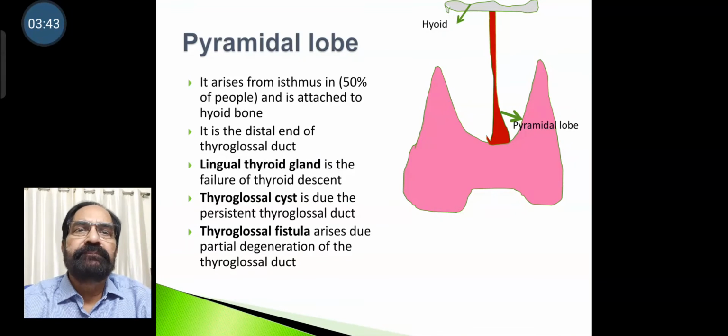Lingual thyroid. Lingual thyroid gland is failure of thyroid descent. Thyroglossal cyst is due to persistent thyroglossal duct. Thyroglossal fistula arises due to partial degeneration of the thyroglossal duct.